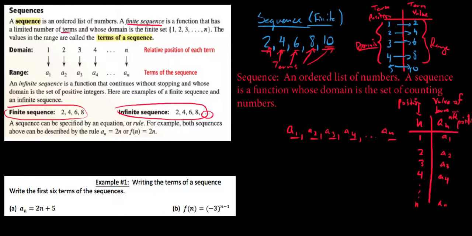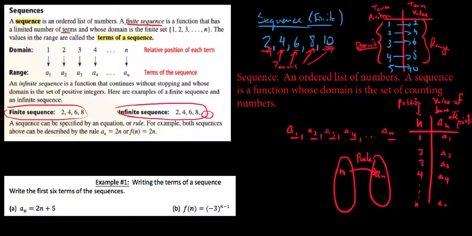which means that we can actually come up with a rule that would tell us how to map our inputs to our outputs. So using our function notation here, I want you to see that really what's happening is we're taking the position of something, this n here, and we're plugging it into a rule. And what that rule does is says, here's what you do to your n value to get to the value of the term in the nth position. And so we're going to be using what we call a sequence rule. So for both of these sequences here, these 2, 4, 6, 8, maybe it ends and maybe it doesn't end, we say that a sequence can be specified by an equation or rule.